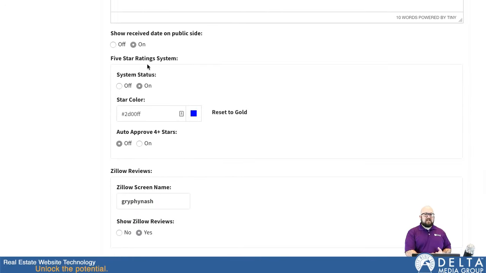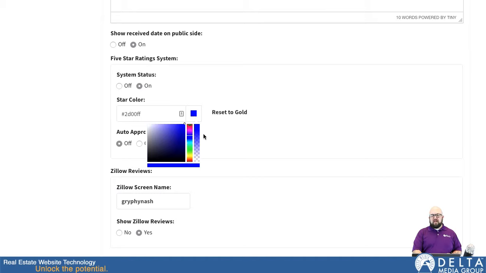Next, the 5-star rating system. The 5 stars that I went in and gave myself a star rating, I could turn that system off altogether if I want to. I can change the color of the stars, so they'll be gold by default on the reviews page itself. And this does just pertain to the reviews page. There are certain widgets where your reviews are displayed in other places. This is just the star color on the actual reviews page. So right now I have it set to blue, but I could reset it to gold, or I can click here and change it to any other color I want.